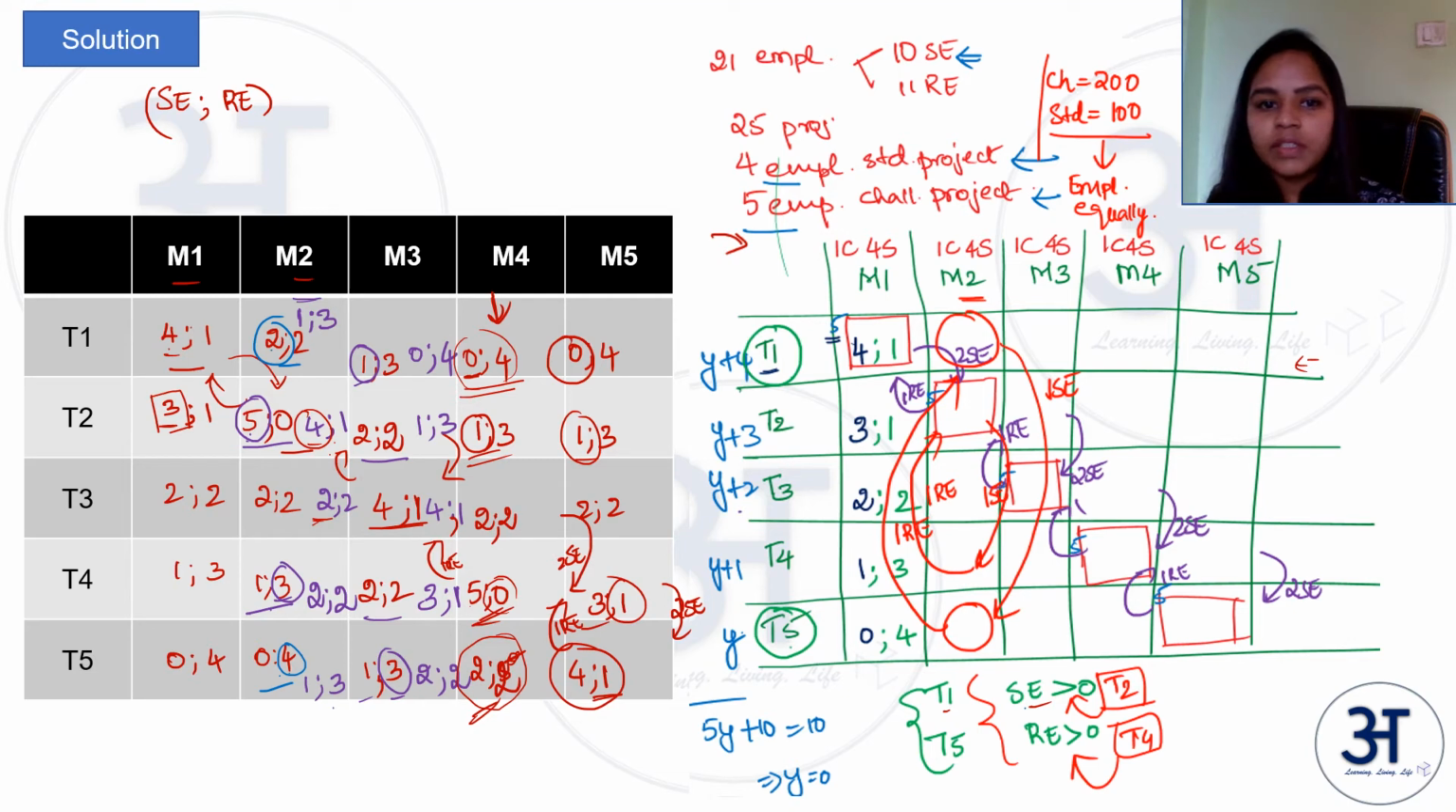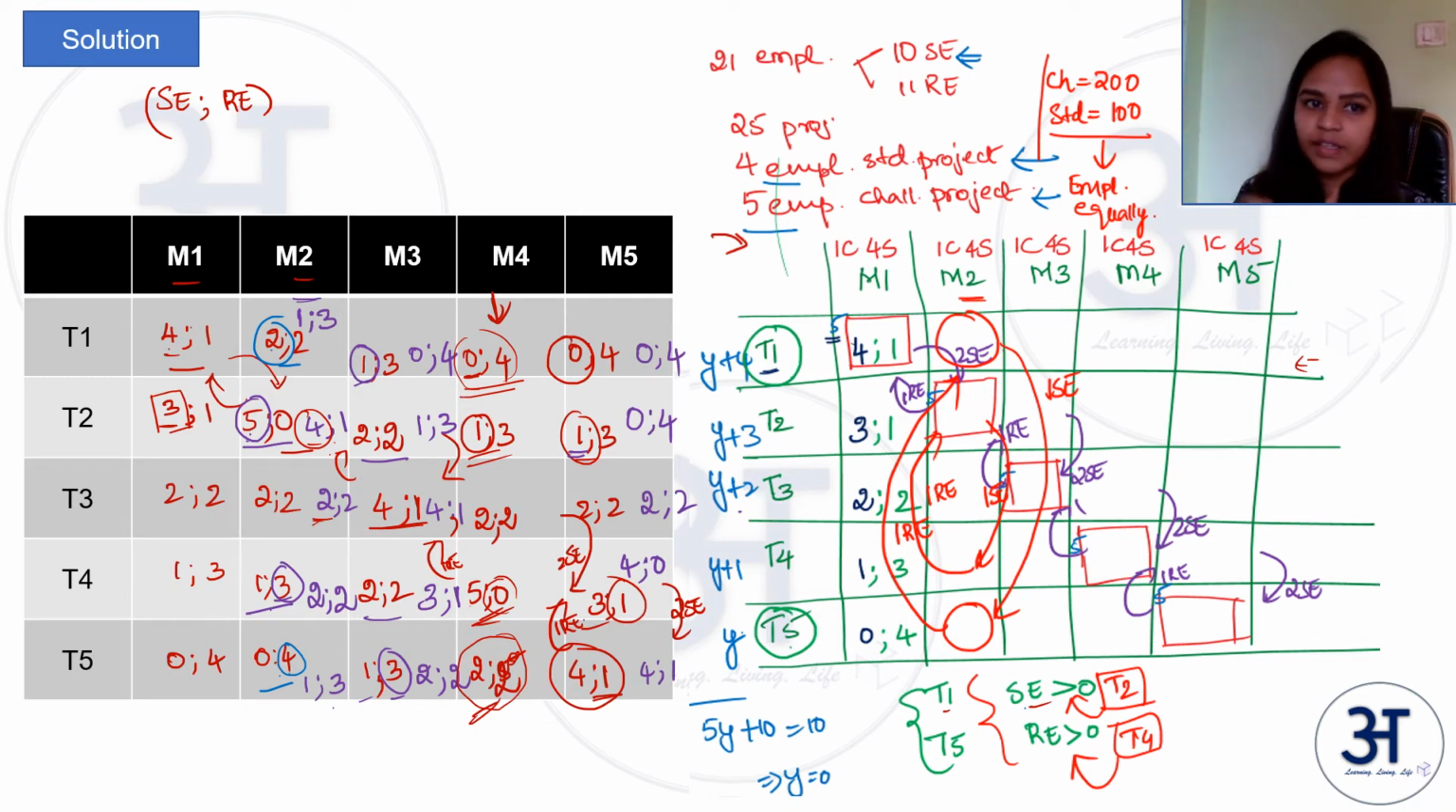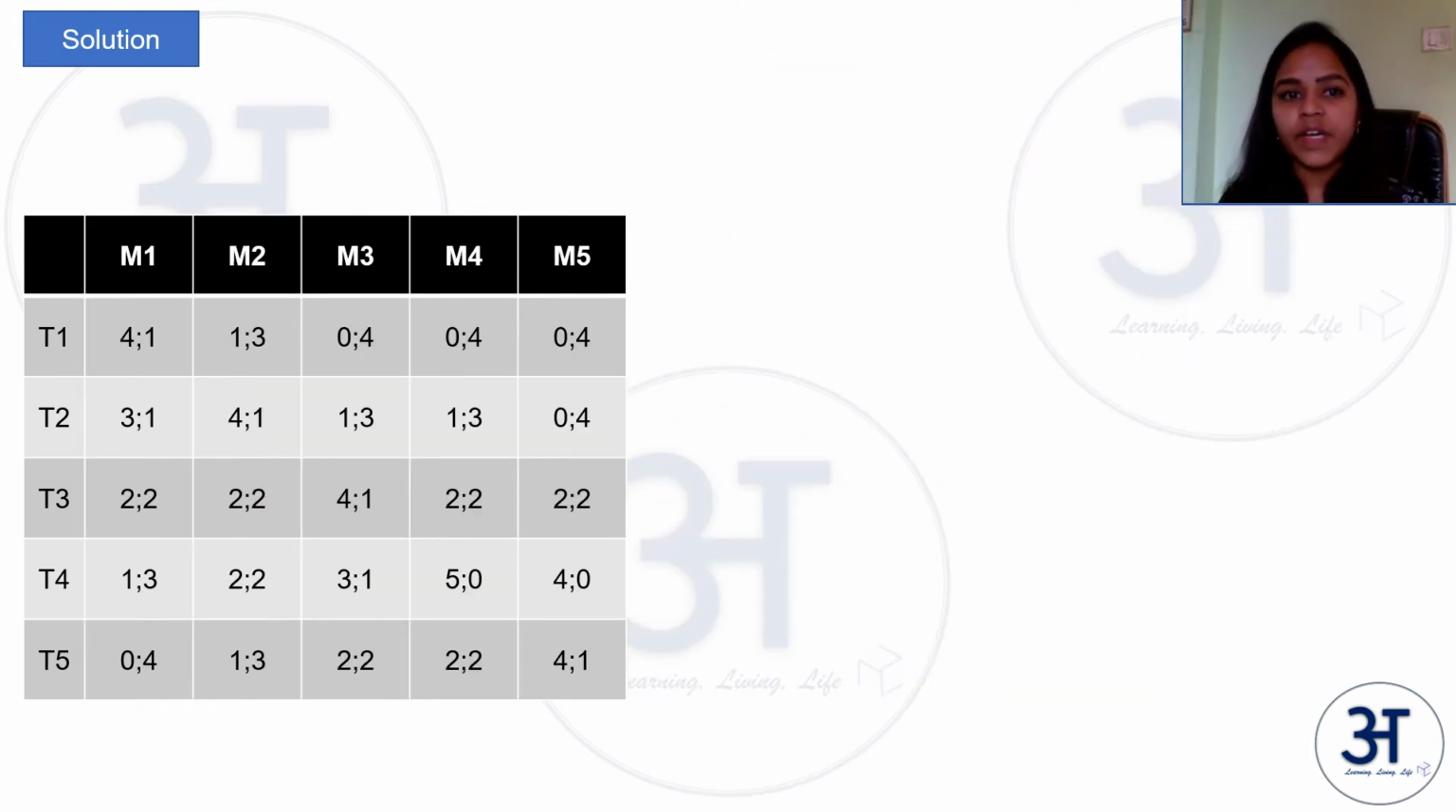So what will happen is one SE from team 2 will go to team 4. So that will result in 4 SEs there and 1 RE will go from T4 to T2. So that will result in 4. So this will be your final number of SEs and REs in each of the teams in each of the months. So this is the final table we have after filling all the information for the months and the teams and the respective SEs and REs.